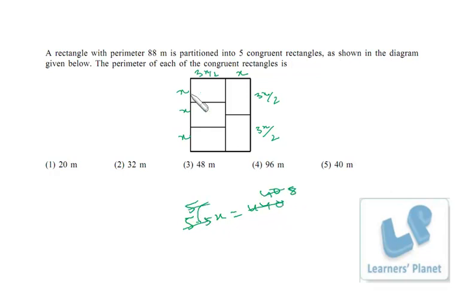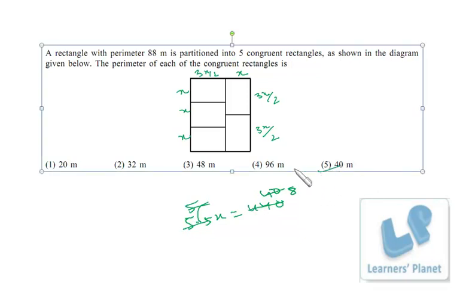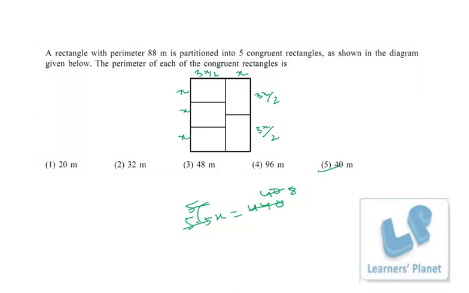So x is equal to 8, right? Now we have to find out the perimeter of one rectangle. So the perimeter will be x plus 1.5x, that is 2.5x, into 2. This length is 1.5x, this length is x. So this plus this is 2.5x. So double of that will be 5x. So 5x is equal to 40, right? So what is the perimeter of this rectangle? That is 40 meter. So that problem is very simple. I hope that's clear to you.